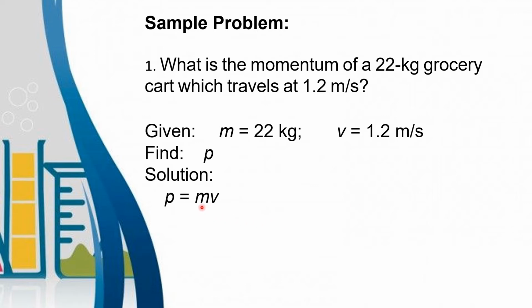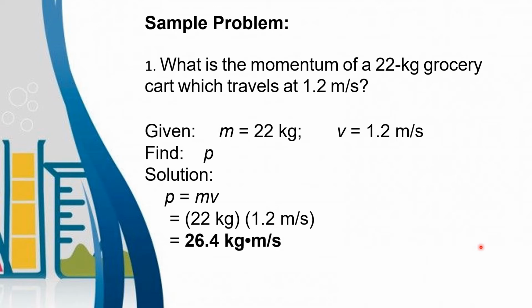So we multiply the mass by its velocity. Substituting the values, 22 kilograms times 1.2 meters per second. The answer is 26.4 kilogram meter per second. So the momentum of the grocery cart is 26.4 kilogram meter per second.